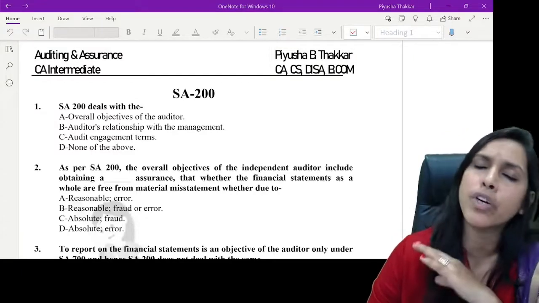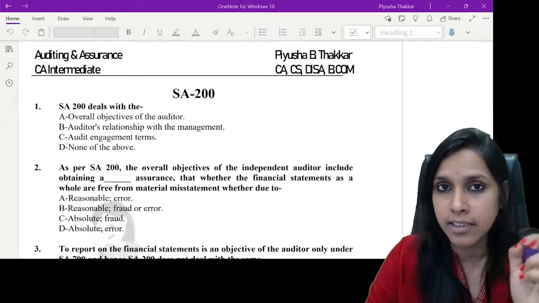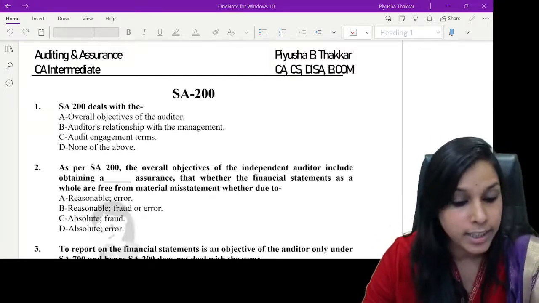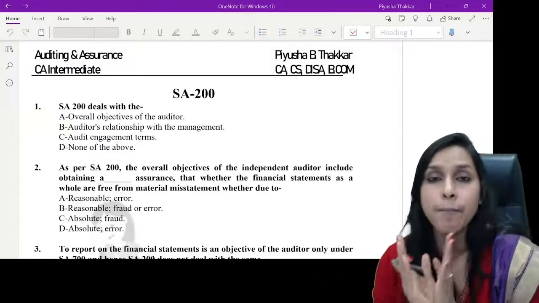SA200 speaks about overall objectives of auditor and conduct of audit in accordance with standards on auditing. Okay, let us go ahead with the first question. SA200 deals with the first question itself speaks about the name of the standard.